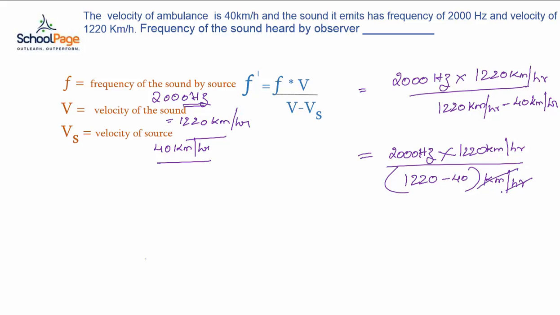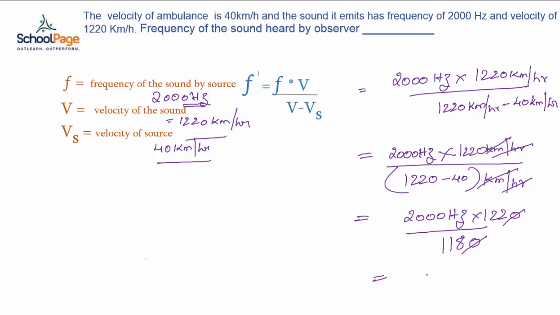Let us cancel kilometer per hour. Further, we get 2000 Hz into 1220 by 1180.